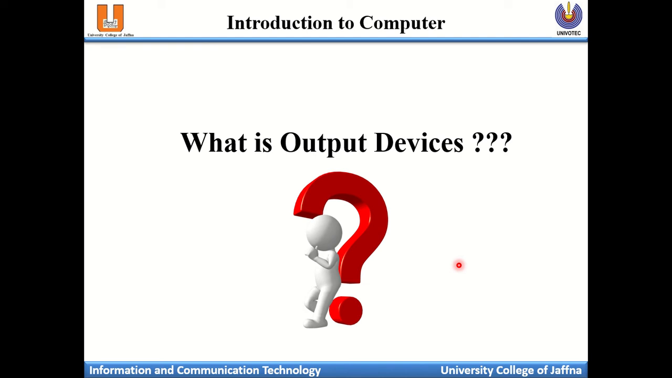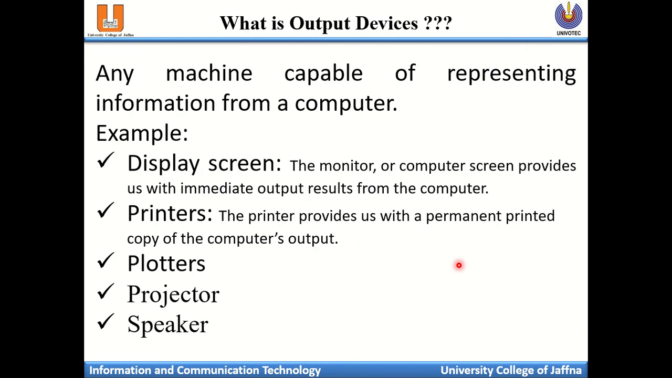Then what is an output device? An output device is any machine capable of representing information from the computer. Any machine that is capable of receiving information from the computer is called an output device. An input device means any device that can feed data into the computer. Any device that can get data from the computer is called an output device.